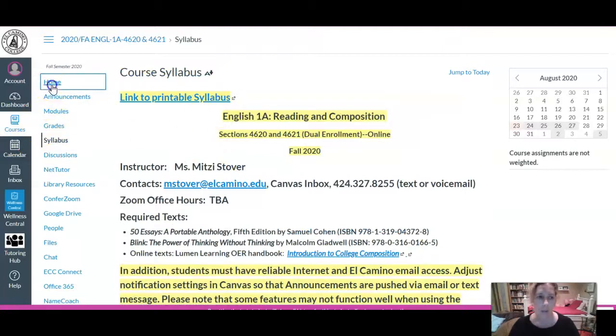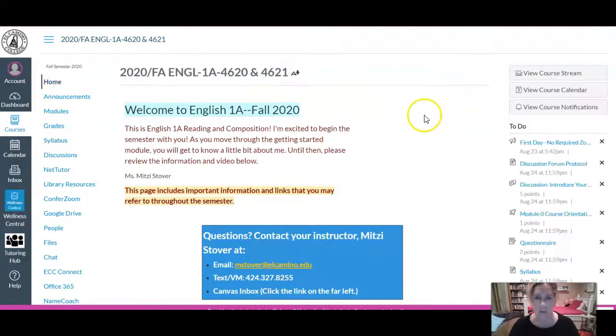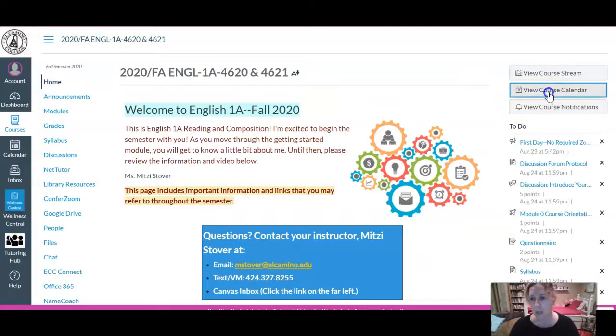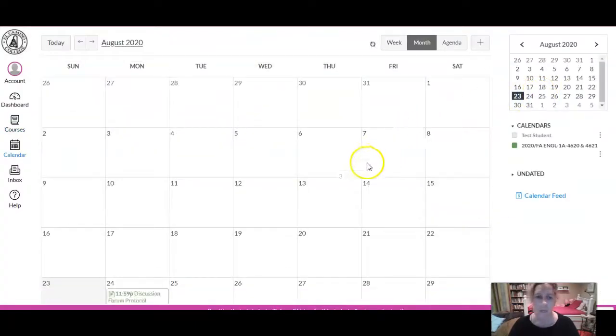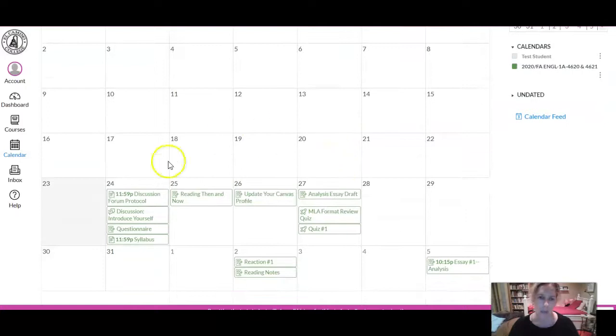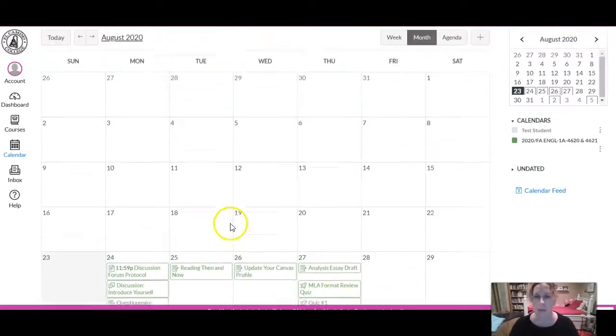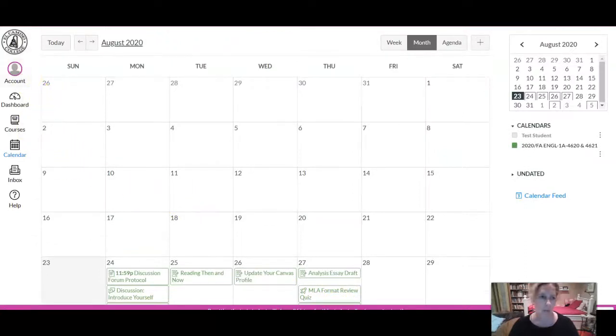You can also view assignments for blocks of time by clicking on the course calendar. The same information, it's just laid out a little differently. It's laid out in calendar form. So I like this version a little bit better, but some people like the linear version. So whichever one you prefer, you can check out.